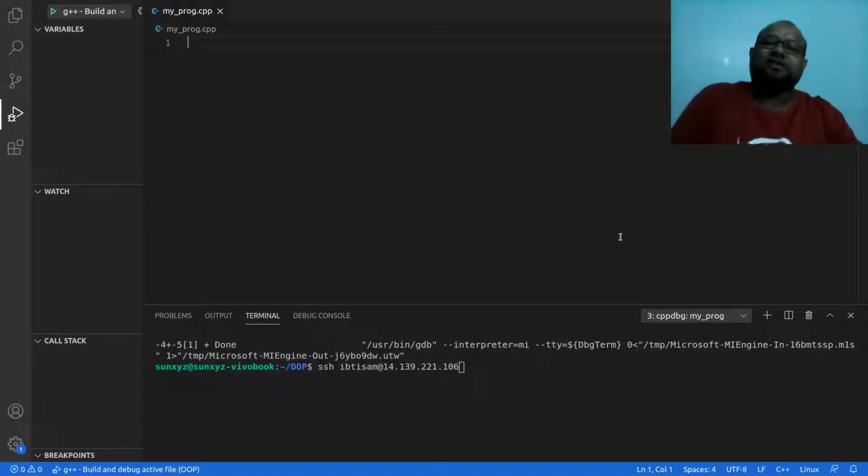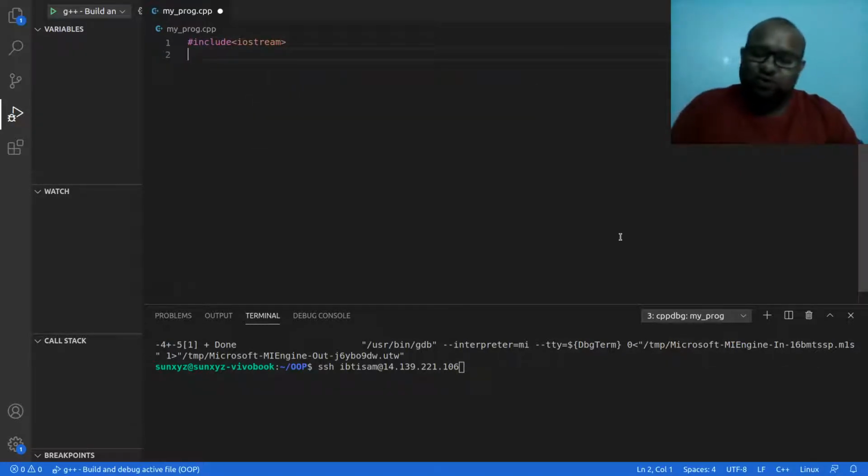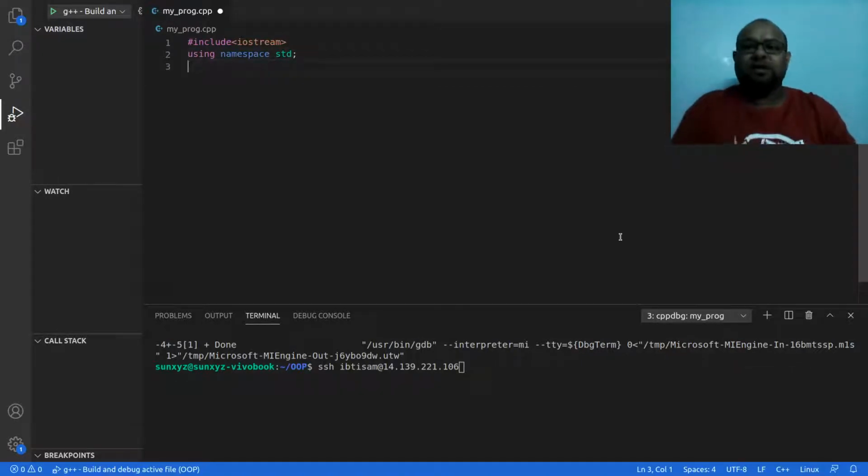Now me and my friends, when we write a C++ program, we start by including iostream. So that's what we do. Then the next thing that we do is we write using namespace std, and that is how we bring the namespace std into our local scope. Now C++ being an object-oriented programming language, what we like to do is create classes with which we will later be creating objects.